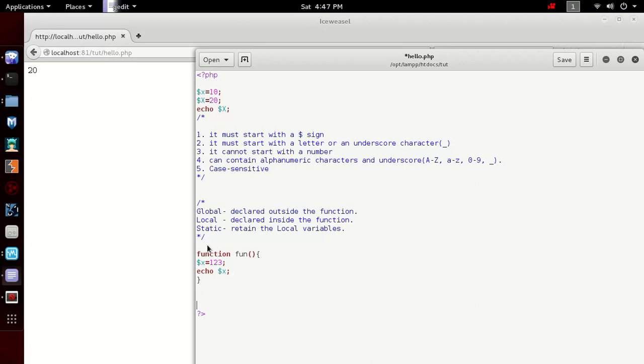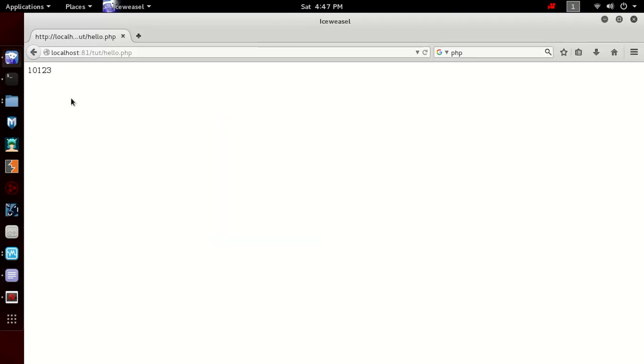Now we will call the function, so we will see the value of both x. Now we have a global variable and a local variable having the same name. So let's see what happens. You can see we have got the values 10 and 123, and there is no space.